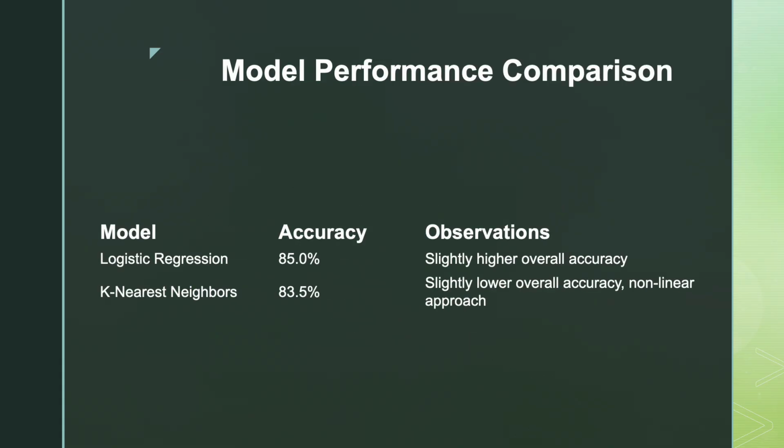Now, coming on to the model performance comparison for both of these. As you can see, the logistic regression result shows accuracy of 85%, while KNN shows 83.5%. Logistic regression performs slightly better overall, suggesting the classes are mostly linearly separable in high dimensional space. KNN, while slightly lower in overall accuracy, is more flexible and better at capturing local patterns.